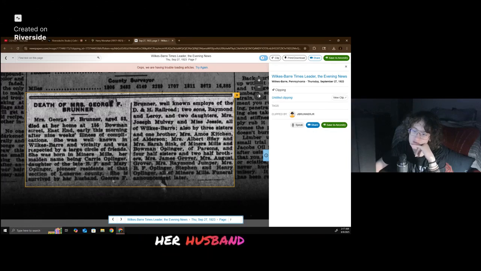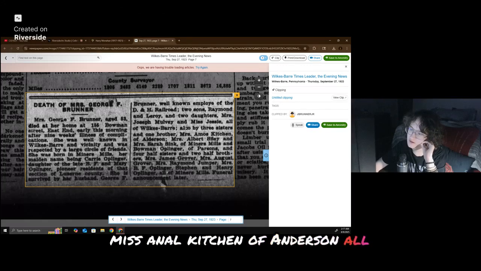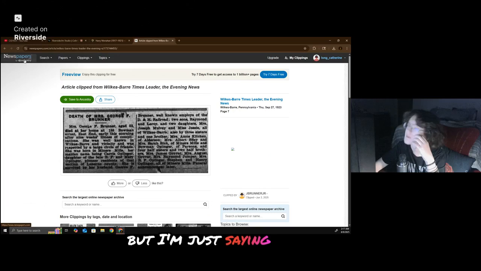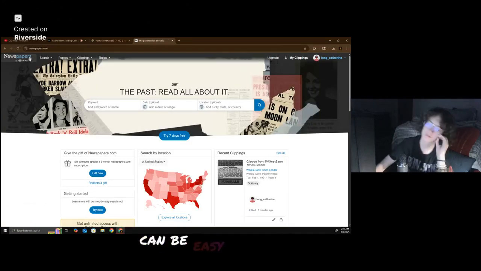She is survived by her husband George F. Brunner, a long-known employee of the D&H Railroad, 2 sons, Raymond and Leroy, 2 daughters, Mrs. Joseph Mulvey and Miss Jessie, all of Wilkes-Barre. Also 3 sisters and 1 brother, Mrs. Anna Kitchen of Anderson, Mrs. Albert Seeley, Mrs. Sarah Sink of Minor Mills, and Bowman Uplinger Parsons, and 4 half-sisters and 2 half-brothers. I'm not going to read the rest of that, but I'm just saying obituaries can be easy to find.